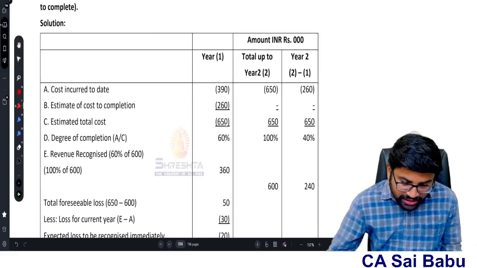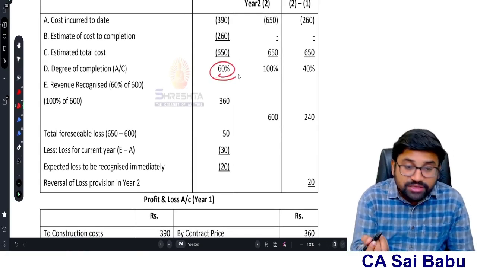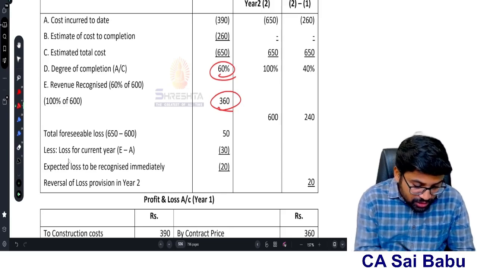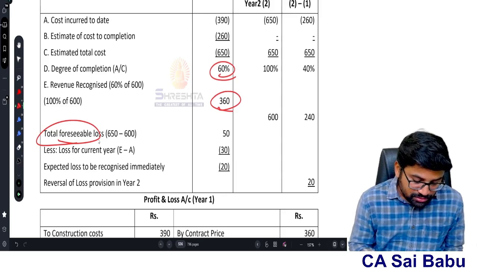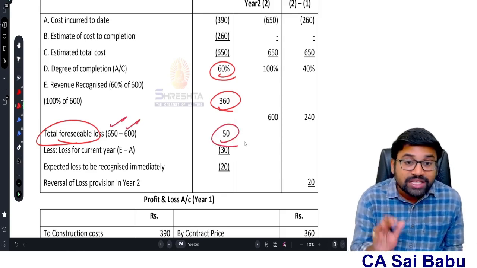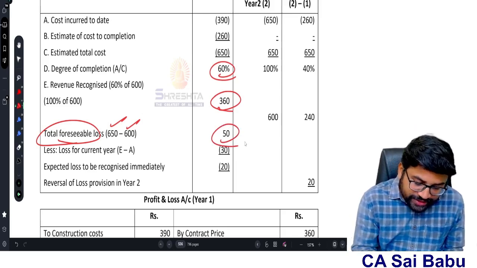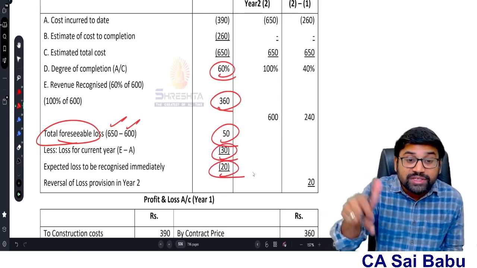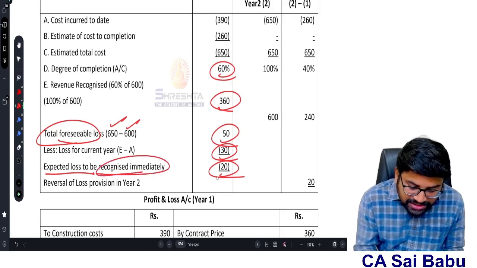And if you see here in year 1, 60% is the percentage of completion, so 360 is the revenue to be recognized. Total foreseeable loss, that means total expected loss: 650 is the total cost, 600 is the revenue, therefore 50 is my total expected loss. Out of this 50 loss, current year loss is 30. Therefore, the expected loss for which I create a provision in the current year itself, see here, is expected loss to be recognized immediately, 20.